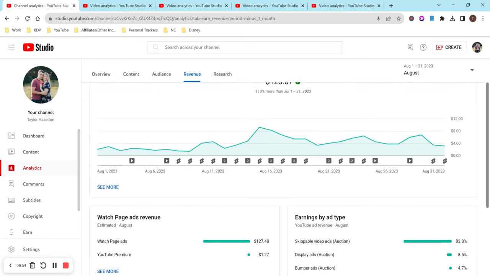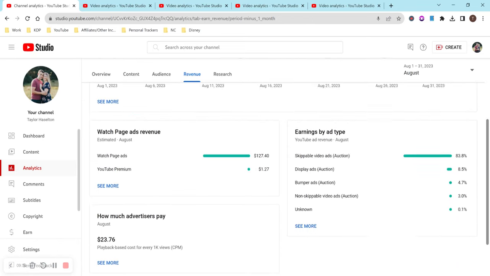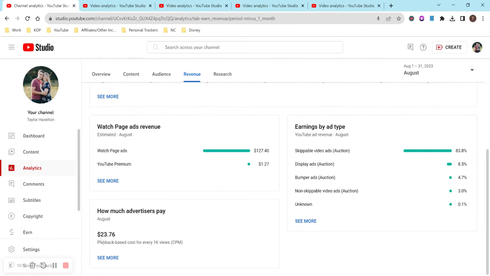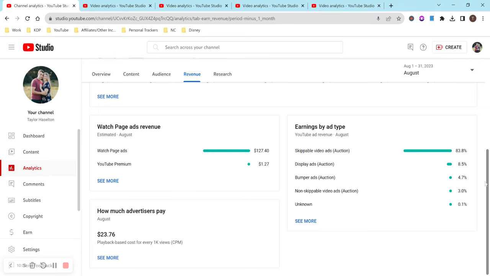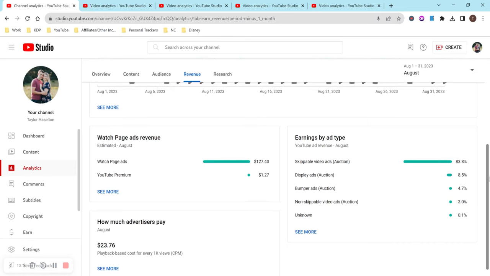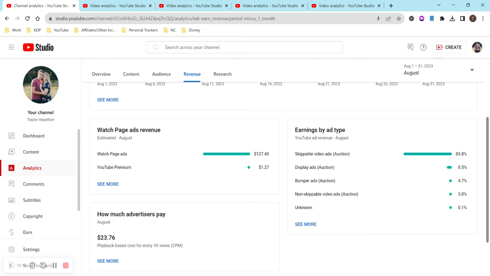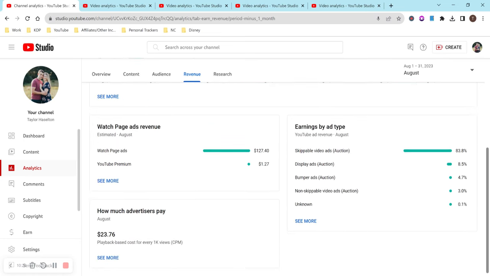But anyways, that is why my revenue is so much higher. I can show my previous month's revenue, but just to show, the average CPM is $23.76 for the month. And then my RPM, I'm not sure what it was, but it was probably between like $10 to $18, somewhere around there on average. But really, I think it's just because those two videos, for some reason, had a really high RPM and CPM. So looking at my earnings by ad type, my most was the skippable video ads.